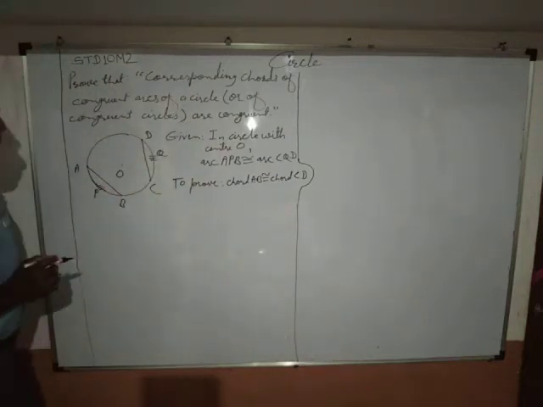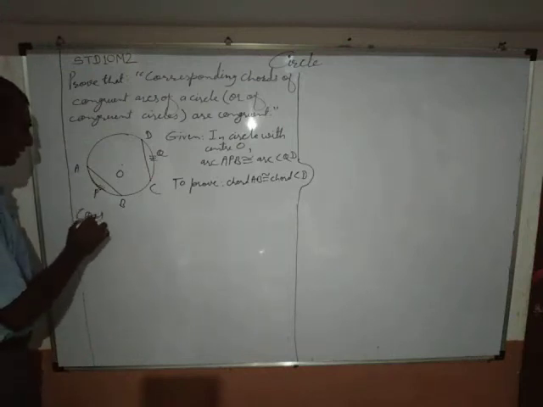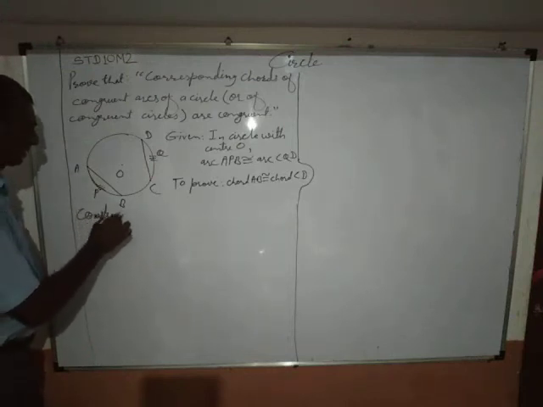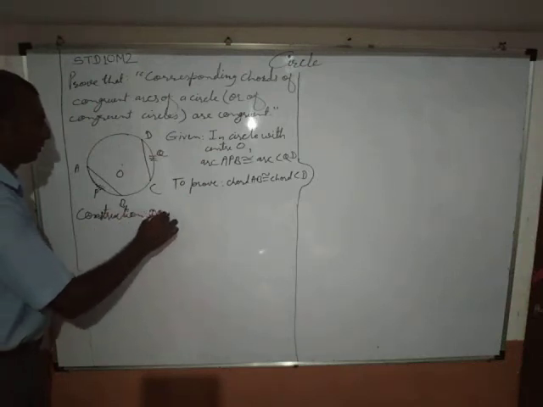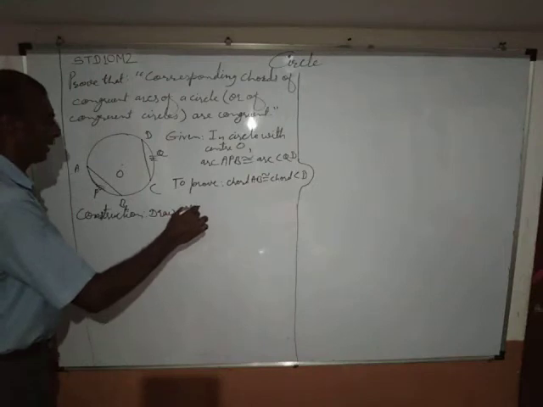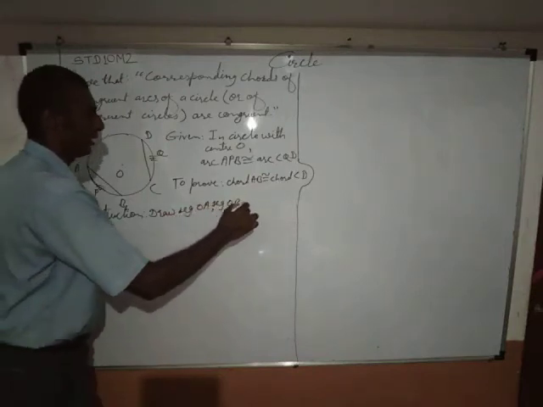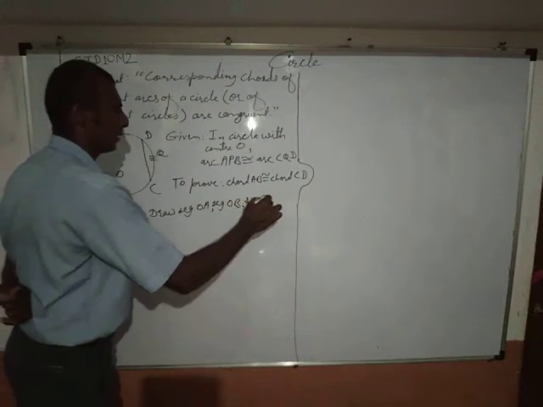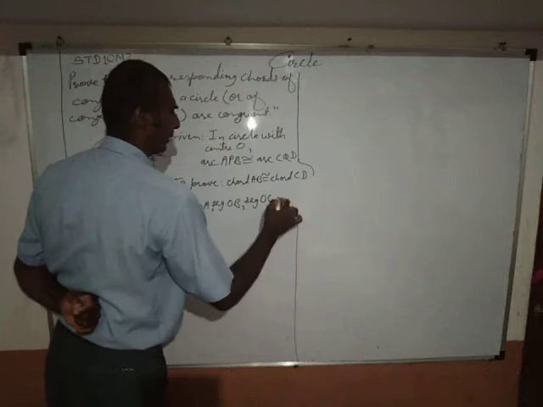Now information is insufficient, we need construction. Draw seg OA, seg OB, seg OC and seg OD.